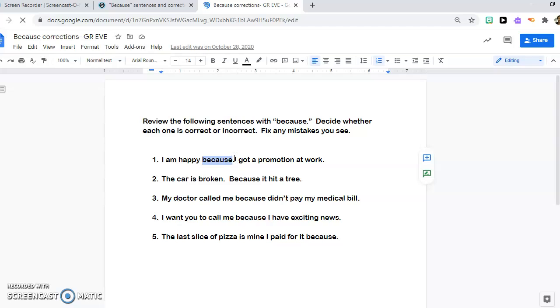If it does go, you can leave it. If it doesn't, you can take it out. Okay? So you're just going to look for the word because and make sure it's used correctly. If it's not, you take it out and fix any other mistakes you see. All right? And then you click submit when you're done.